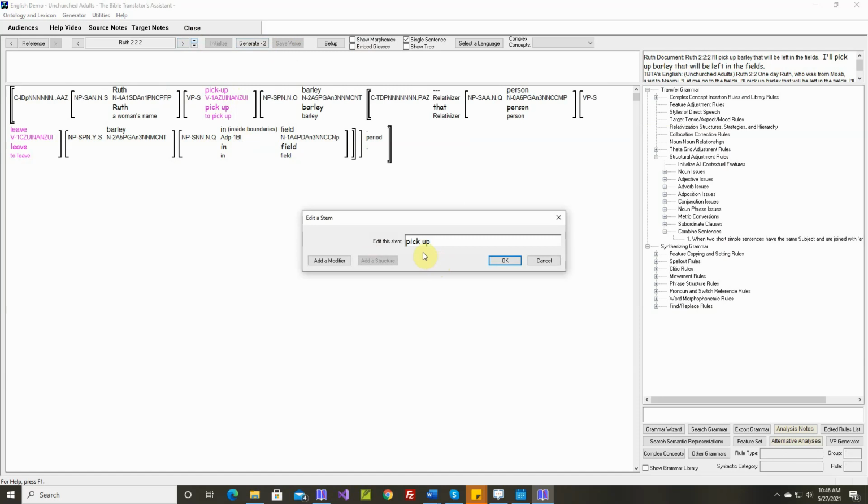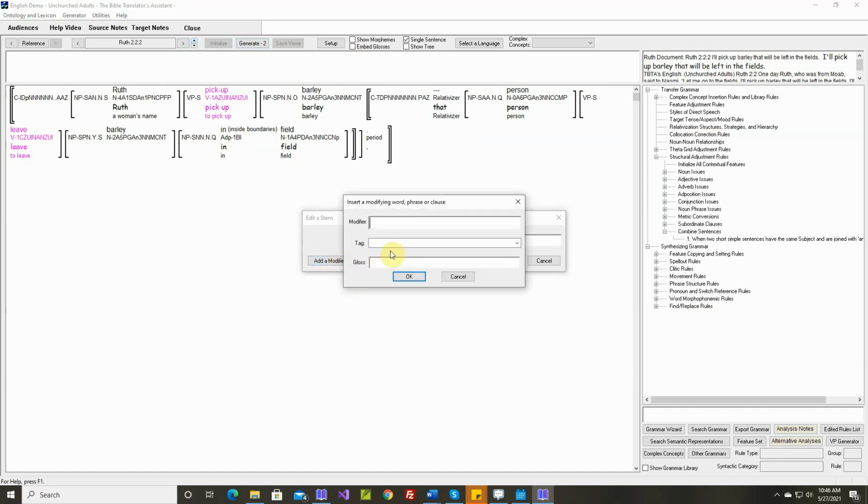When this verb with the preposition was imported, TBTA had no way of knowing that this was a separate, it needs to be a modifier. So pick up. And here we want to set this verbal preposition in the object NP. John picked the books up. So this up will go into the object noun phrase.